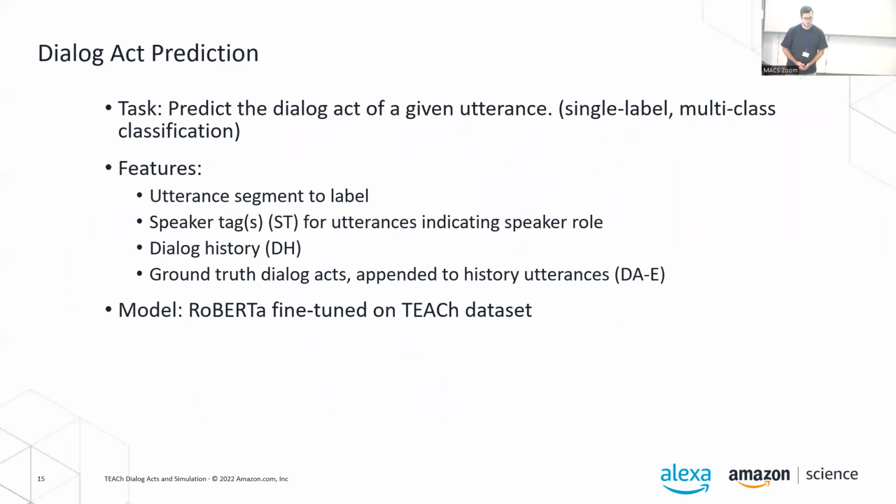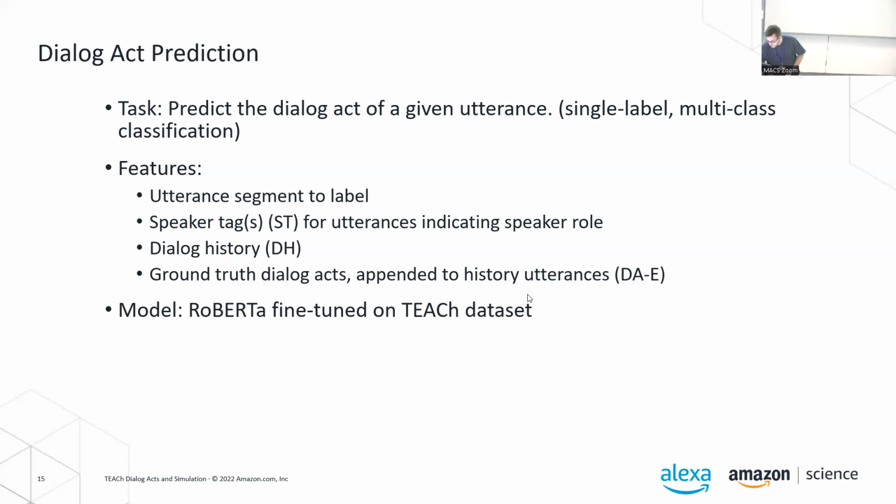Next, we try to predict these dialog acts given the underlying utterance. And for that, we train a RoBERTa model on the data set. We use the ground truth segmentation for this, so it's a single label prediction task. And we try out a set of different features. One is the speaker tag, which provides the ground truth role. Since this data set does not actually have strict turn taking, it is not trivial to know who is going next.